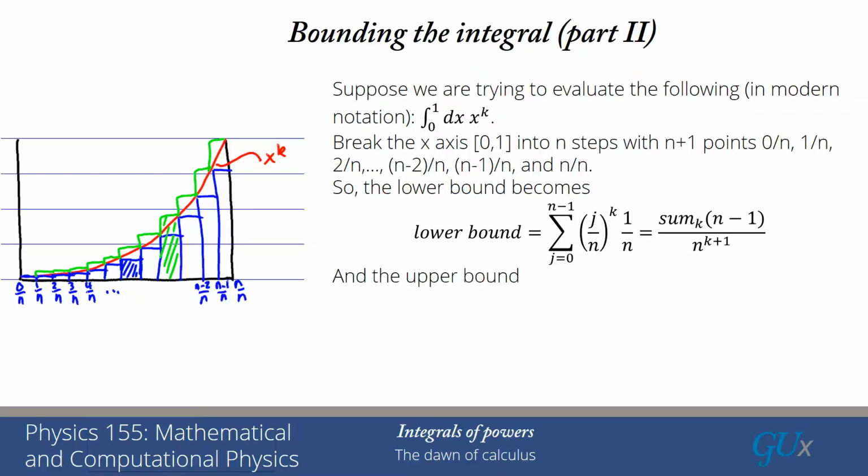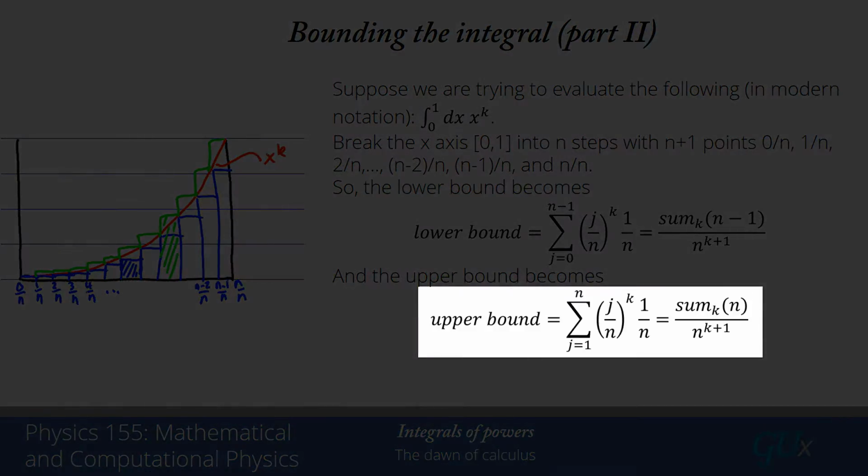For the upper bound, we do the same thing, except we're now evaluating it with the right-hand rule. So instead of running from j equals 0 to n minus 1, we run from j equals 1 to n. And that turns out to be the sum of the kth powers out to the nth integer, also divided by n to the k plus 1.